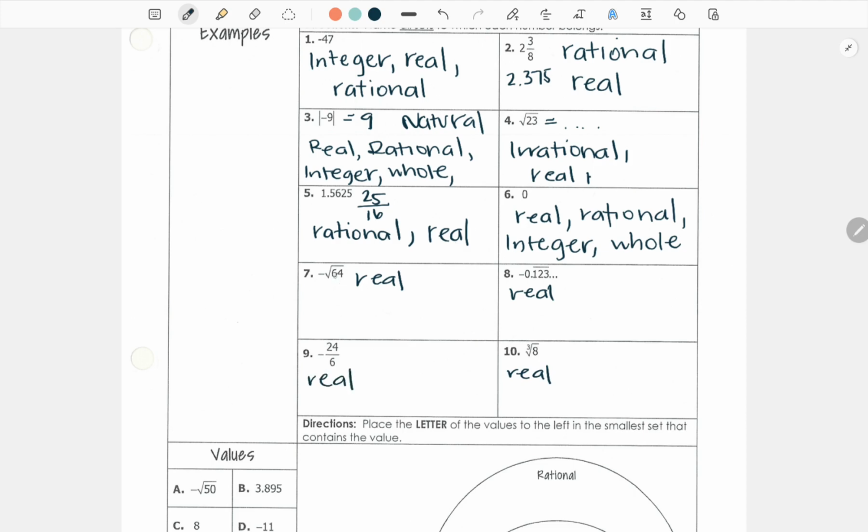The square root of 64 is 8, but there's a negative sign out here. So this is -8, and -8 is definitely a real number. It's a rational number because it's easy to work with. It is an integer because it's on the number line. And that's it. It can't be a whole number because whole numbers are only positive, and it can't be a natural number because natural numbers are all positive, excluding 0.